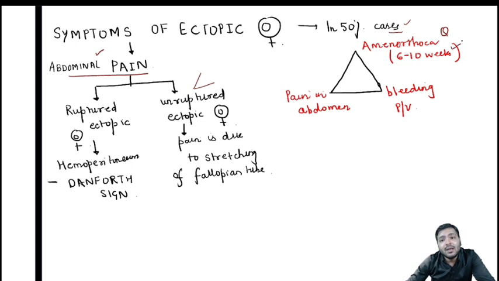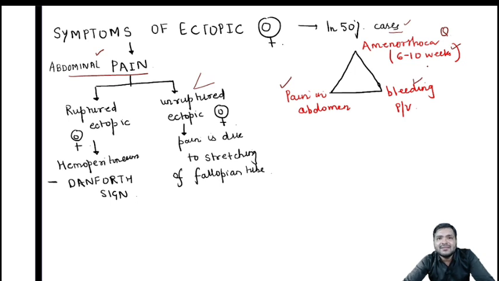The woman will come and say that her last menstrual period was about 1 month or 2 months back. After that, the pain in abdomen, the classical symptom that we just talked about, and bleeding per vaginum. Now, in normal pregnancy, the progesterone supports the decidua.